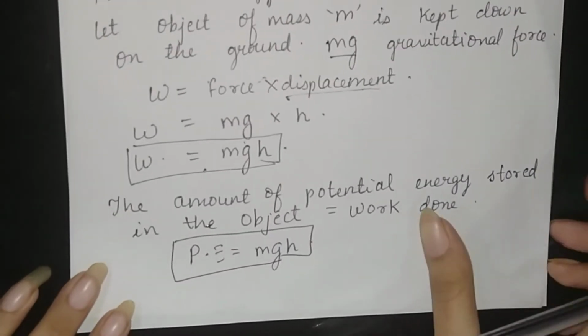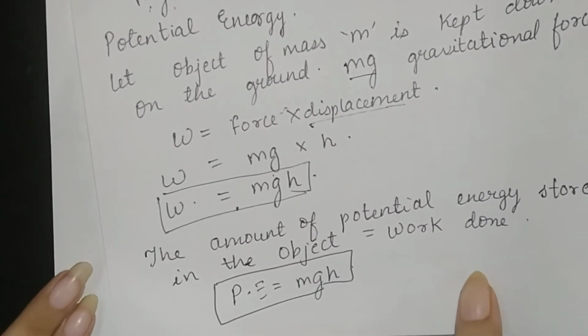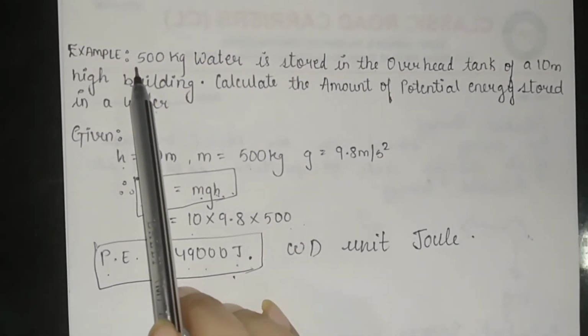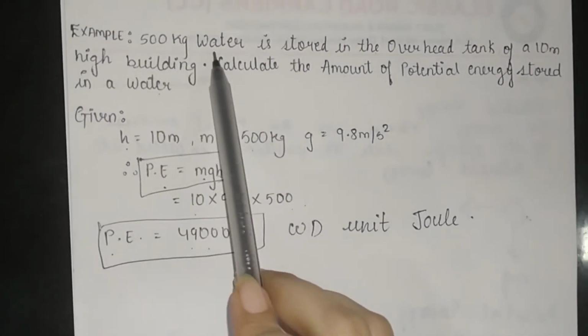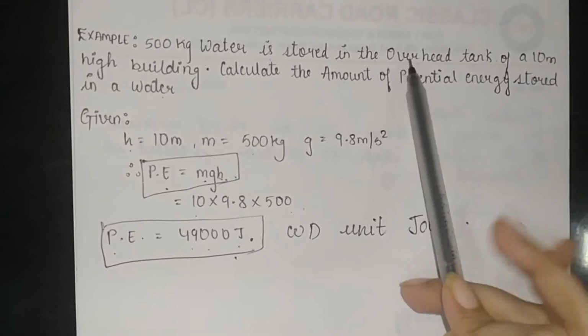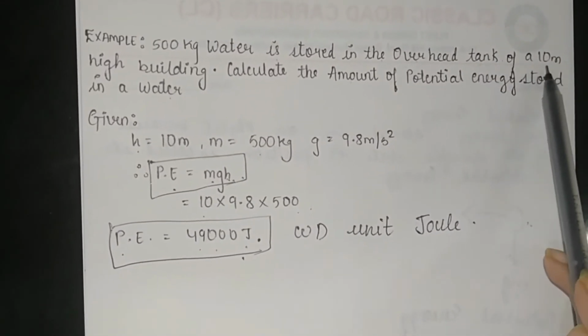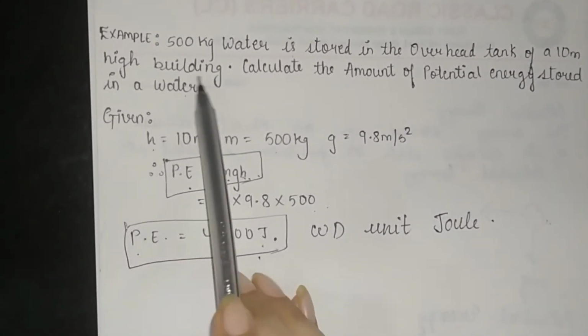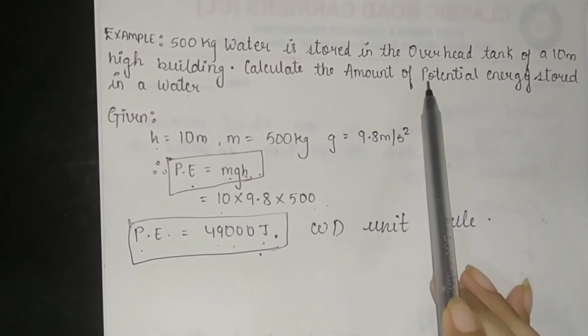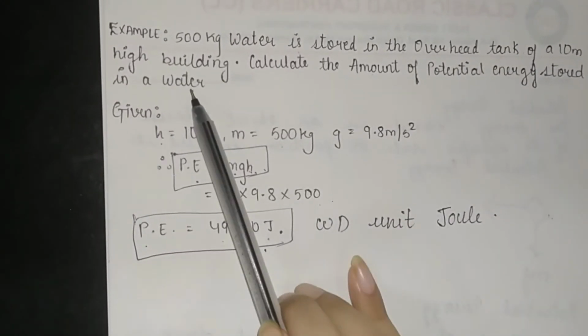Now we are going to learn more about potential energy and we will see some more questions. So the first question is, 500 kg of water is stored in the overhead tank of a 10 meter height building. Calculate the amount of potential energy stored in the water.